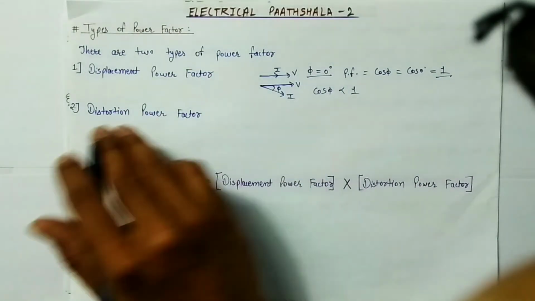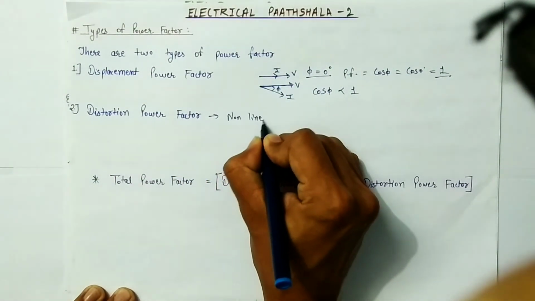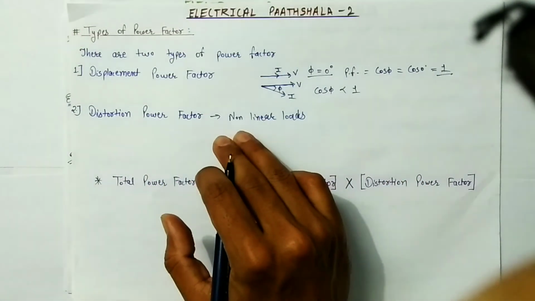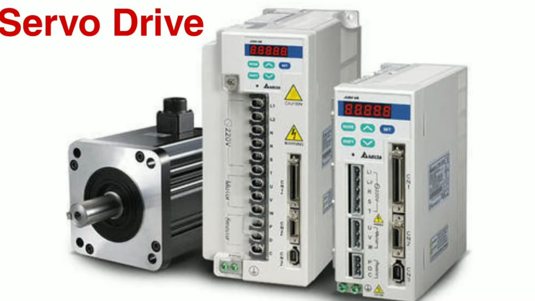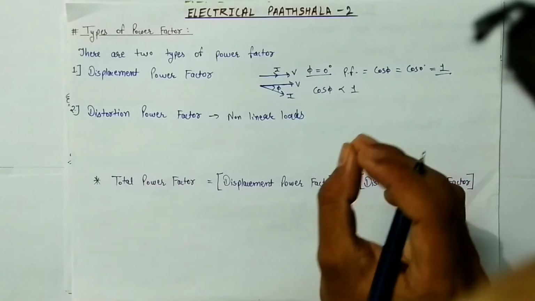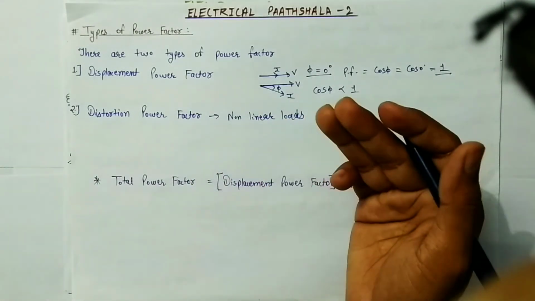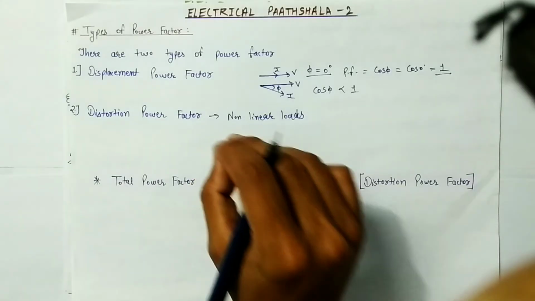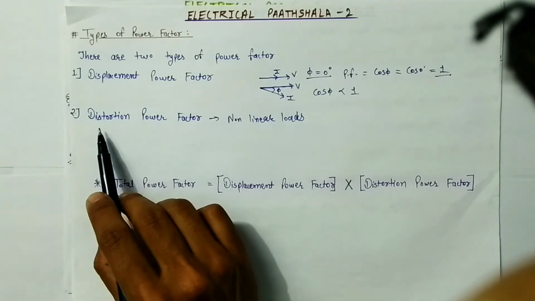Now the second type of power factor is distortion power factor, and this occurs in case of non-linear loads. Apart from linear loads, we also have non-linear loads. For example, in a variable frequency drive or servo drive, we have rectifier bridges inside them, and that is a non-linear load. These non-linear loads introduce harmonics in the current waveform. It means that apart from the fundamental frequency, we also have harmonics in the current waveform, and due to the harmonics the power factor gets degraded, and in case of a non-linear load, we call the power factor the distortion power factor.